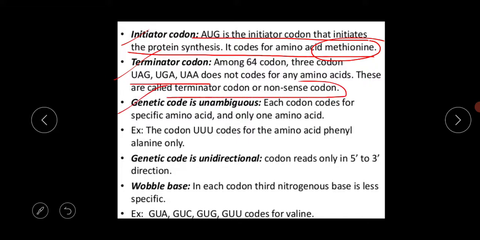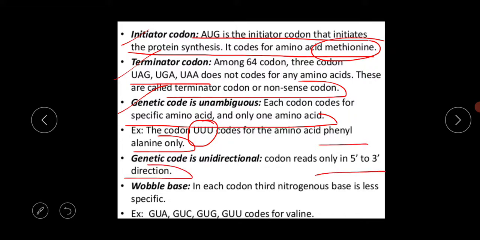Next, the genetic code is unambiguous. Each codon codes for a specific amino acid and only one amino acid. Okay, the codon UUU codes for the amino acid phenylalanine only. The genetic code is unidirectional. The codon is read only in the 5' to 3' direction.